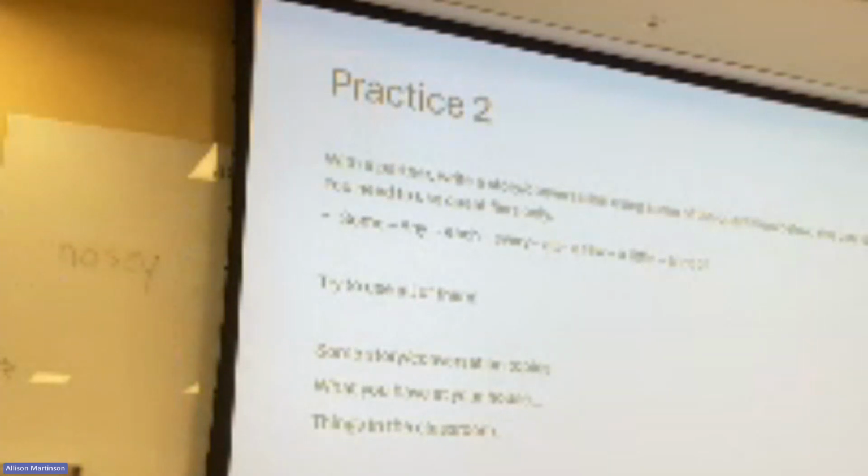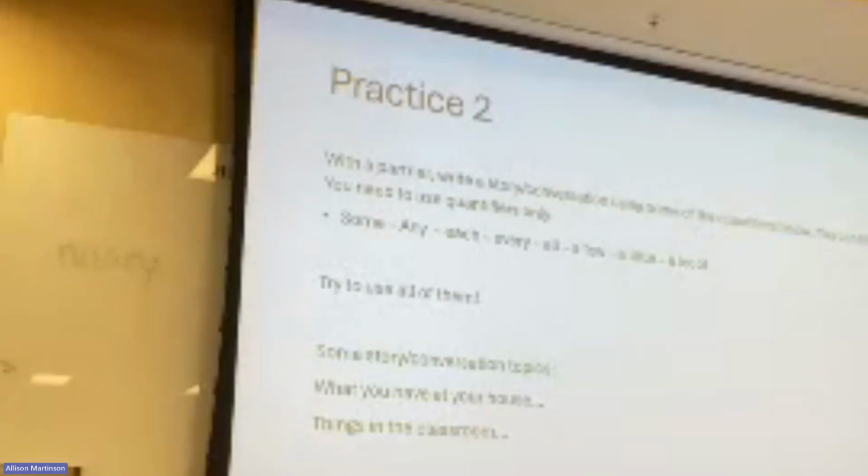So maybe something using, like, all the children are what? Yeah. All the children are playing.